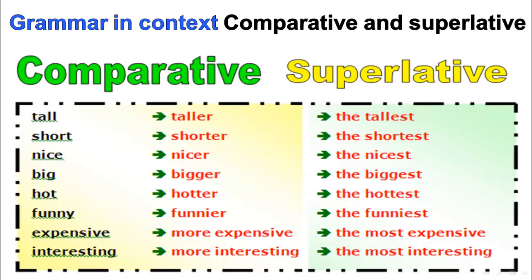Grammar in context, comparative and superlative. Tall, taller, the tallest. Short, shorter, the shortest. Nice, nicer, the nicest. Big, bigger, the biggest. Hot, hotter, the hottest.